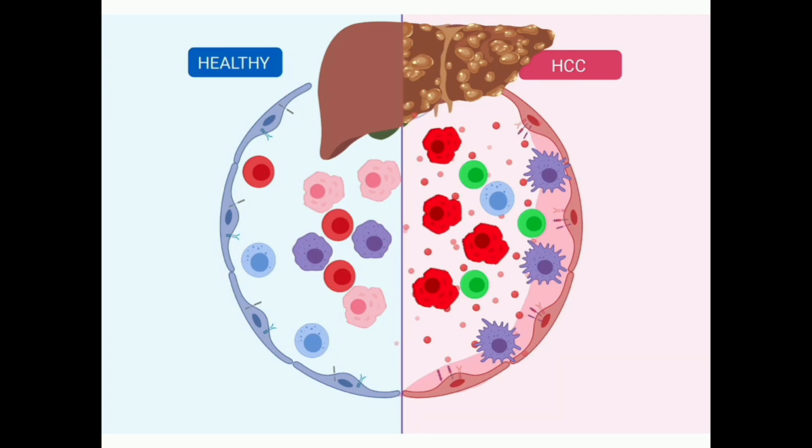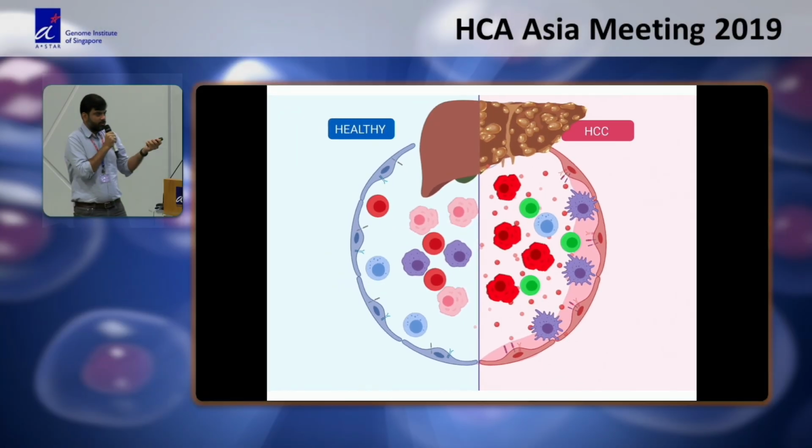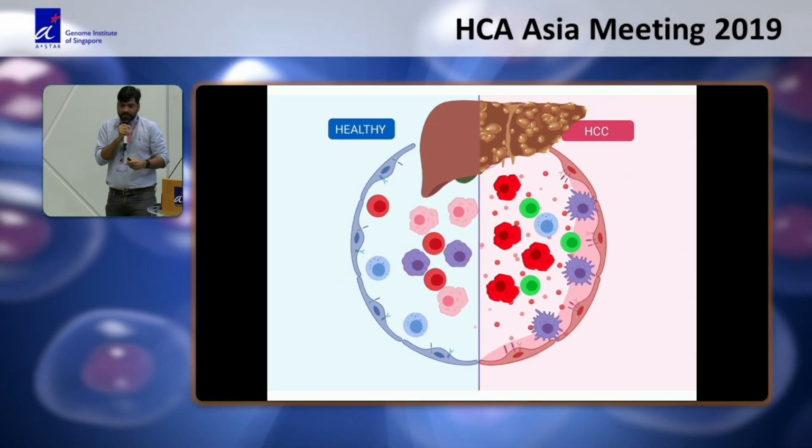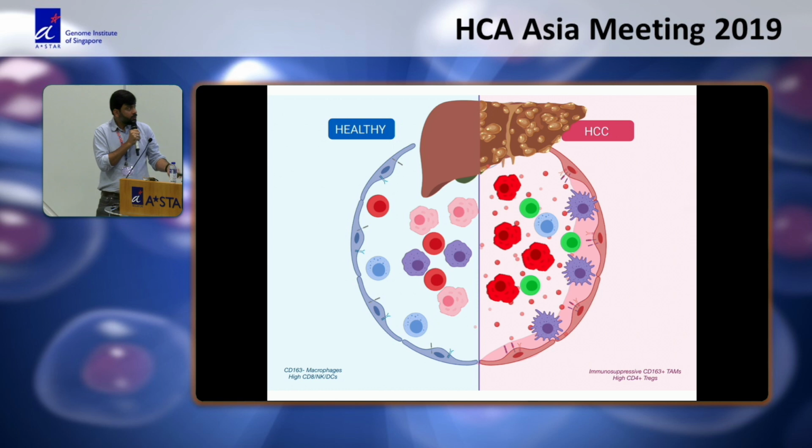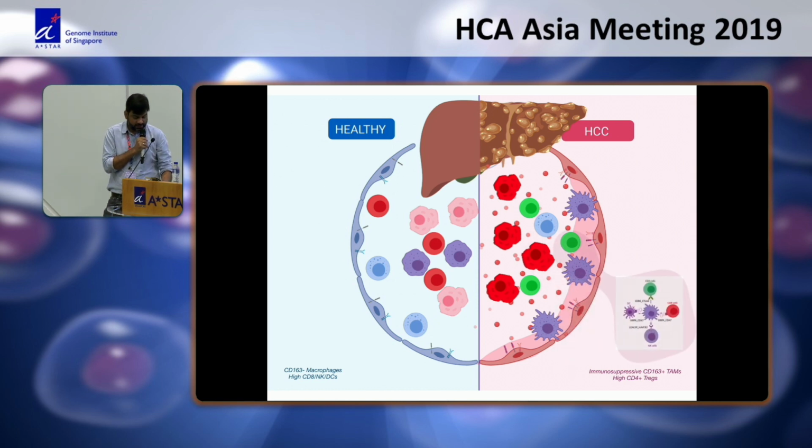And so this is what we think is happening in HCC based on the atlasing we are doing right now: this is an example of a cold tumor. There are fewer cytotoxic cells and more immunosuppressive populations. And what we also found is that these interactions are specific between macrophages and T cells, right?